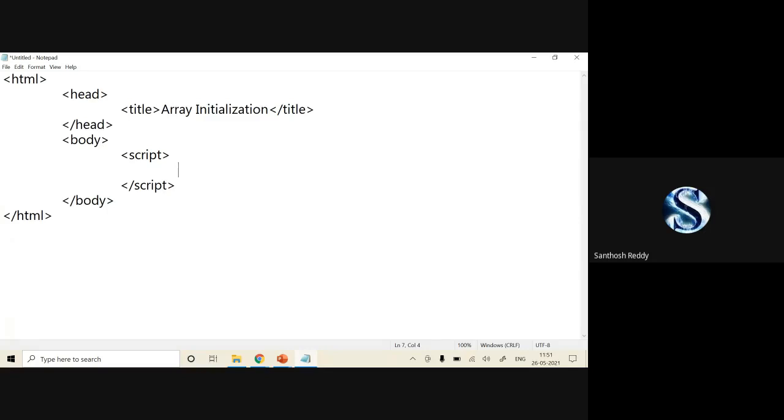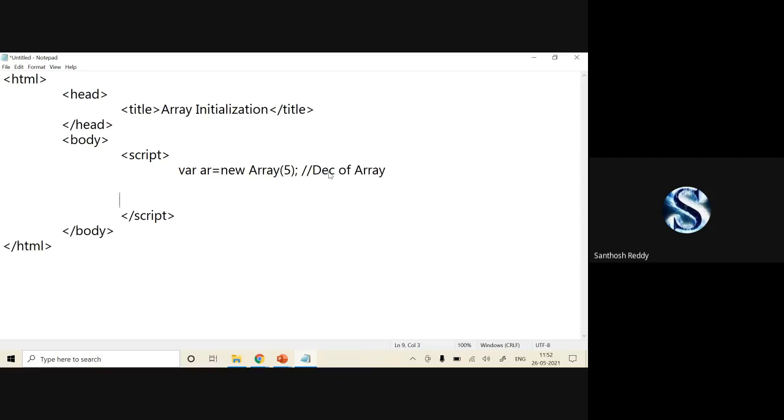Okay, now first I'll show you initialization. So I'll write var AR is equal to new Array of 5. This is a declaration of your array, just a declaration. Now for this, we have to initialize the values to the array.